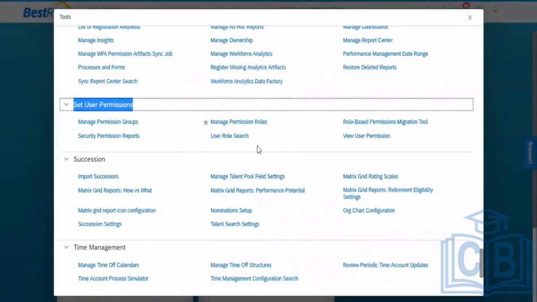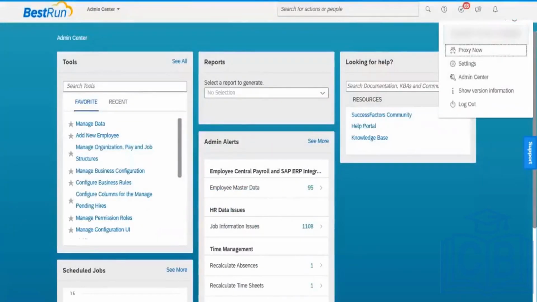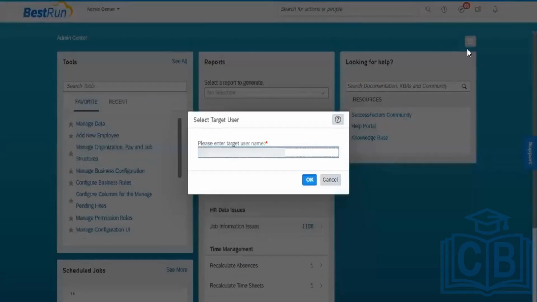Now, if a new member is joining your team, how will you give the permission? For example, a new team member has joined. Let me proxy this. I will show you.